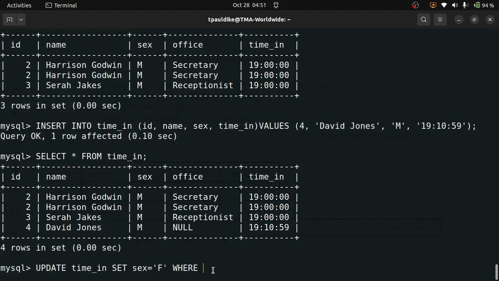So where ID, you can use anything. It must not be ID. I can say where office equals receptionist.